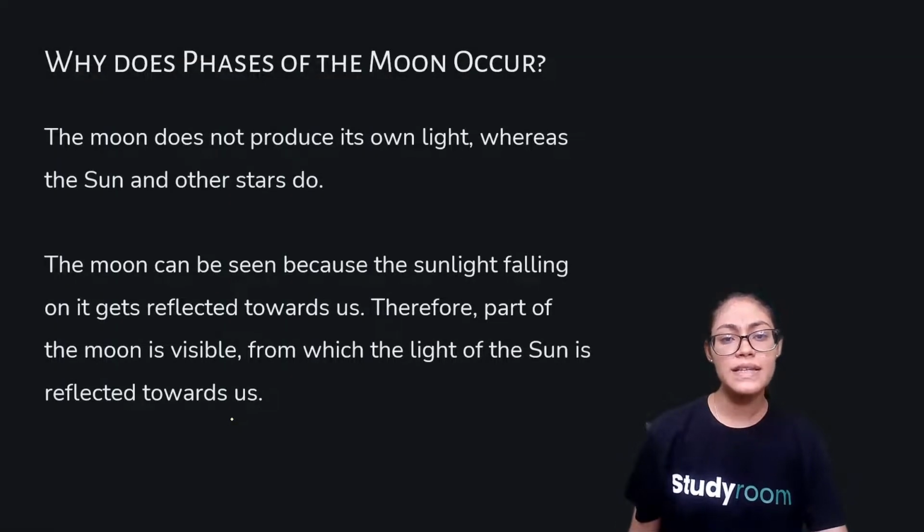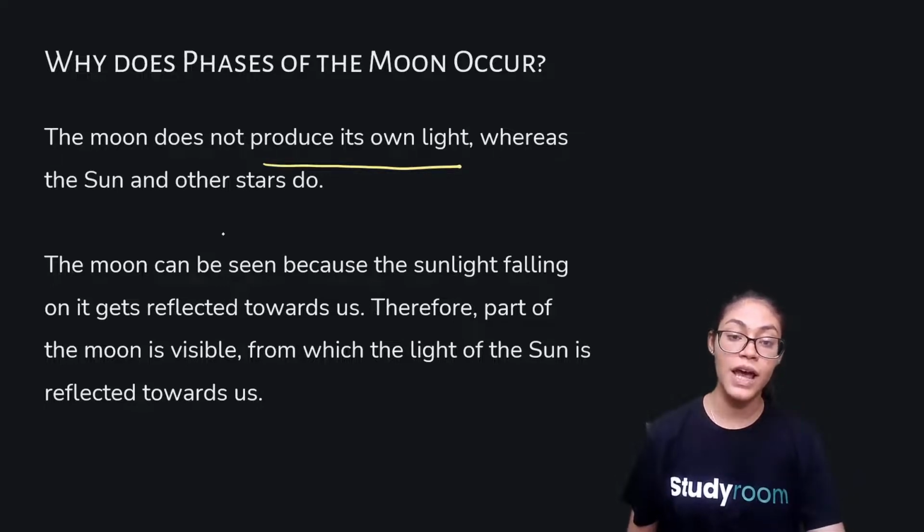Now, why do these phases of moon occur? This happens because moon does not produce its own light, whereas the sun and some other stars do. So the moon can be seen because the sunlight falling on it gets reflected towards us.